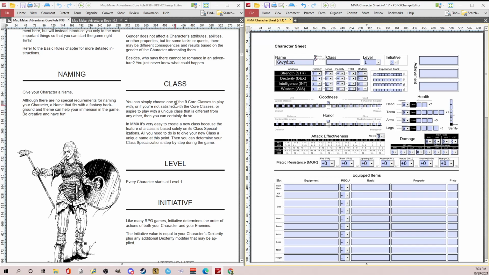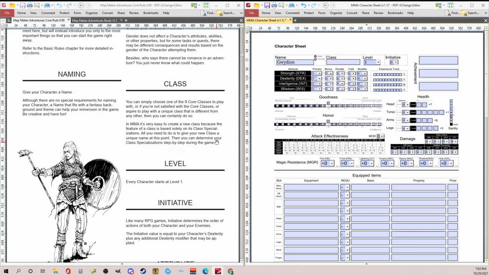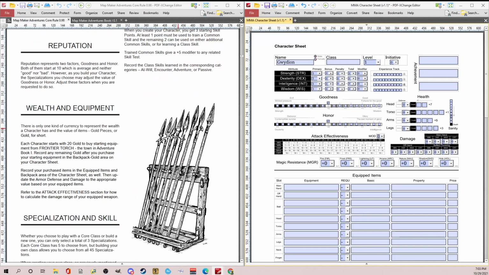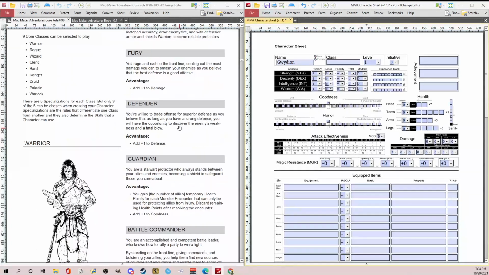So the way this works is you can choose one of the 9 core classes to play. But what he's done that I think is really cool is if you don't like the 9 core classes or you want something totally unique, you can do that. You can customize anything you want on a new class based on class specialization. And instead of doing that, I want to go through this relatively basic. So we'll just go through a normal class creation, but realize that you can actually make whatever you want. So I'm going to scroll down to the class, see if I can find that quickly. And I think, here we go.